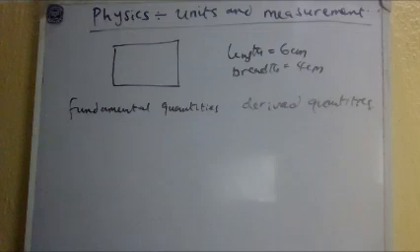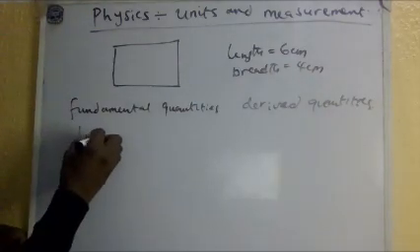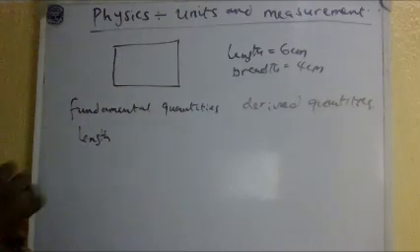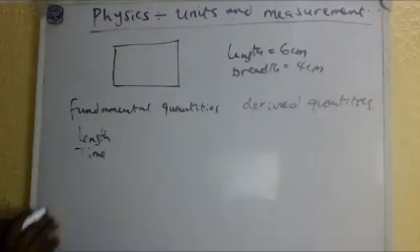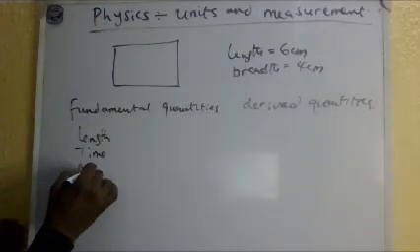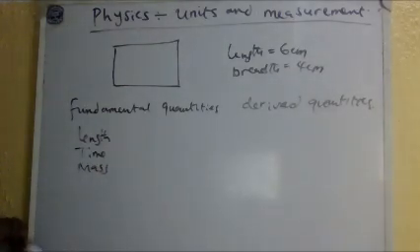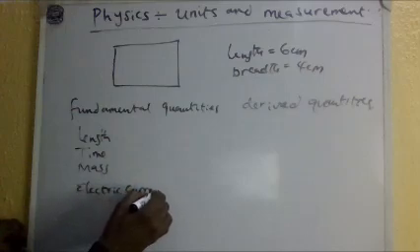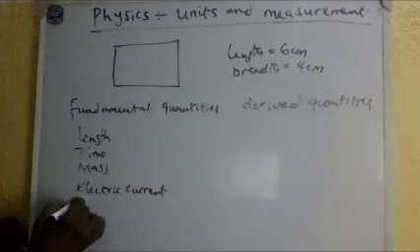You see an example of a fundamental quantity like length. You understand? It's not gotten from anywhere. Length is length. Time is a fundamental quantity. Another example, mass is a fundamental quantity. And you have things like electric current. Electric current is a fundamental quantity. You have temperature.